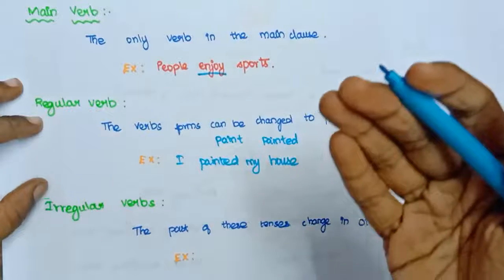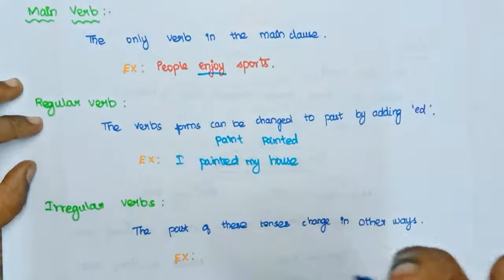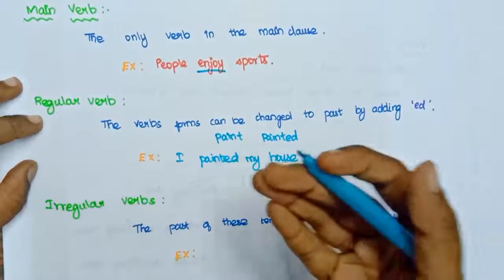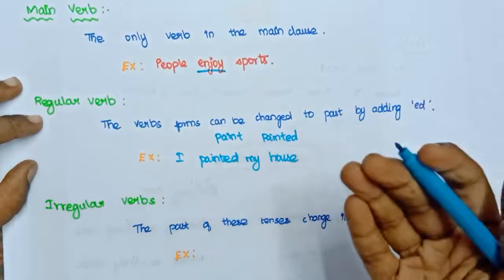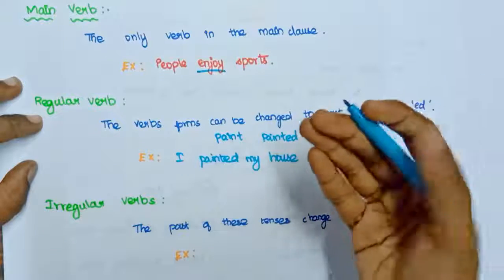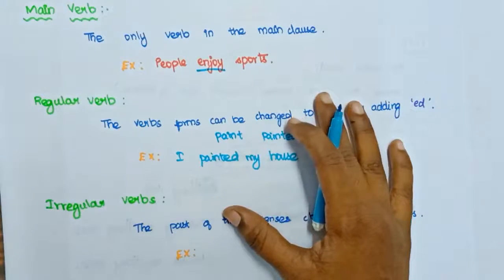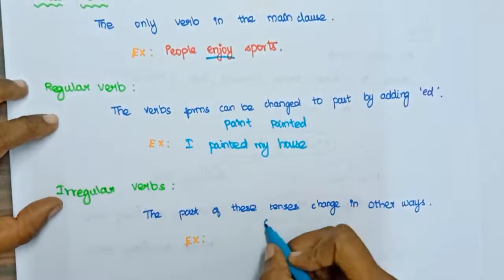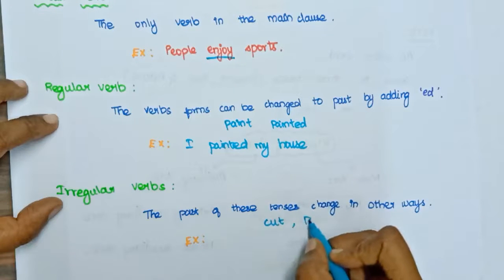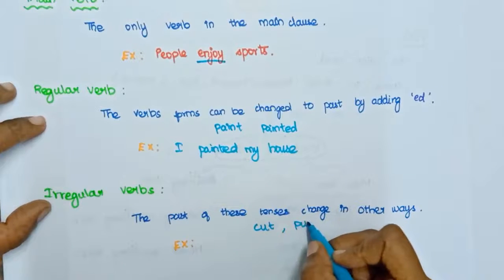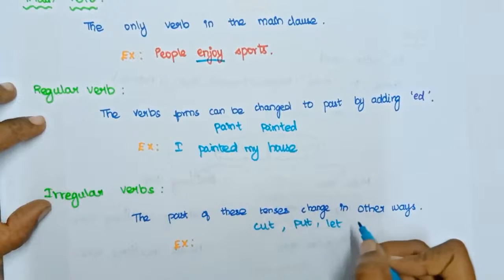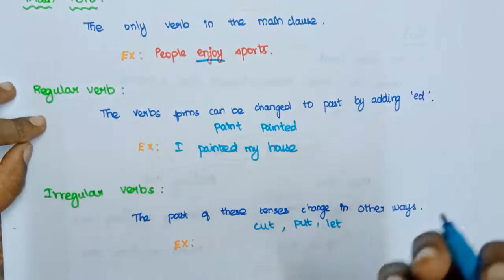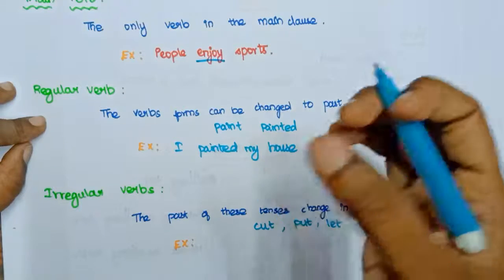And what will be the irregular verb? The past of those verbs will not have ed at its last, so it will have a different form. If you see these words, cut, put, let, all these words do not have a separate past form. This word itself is its past form.